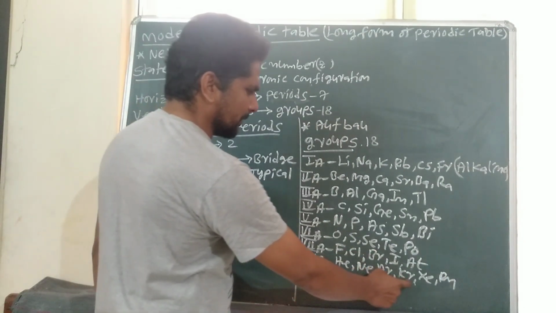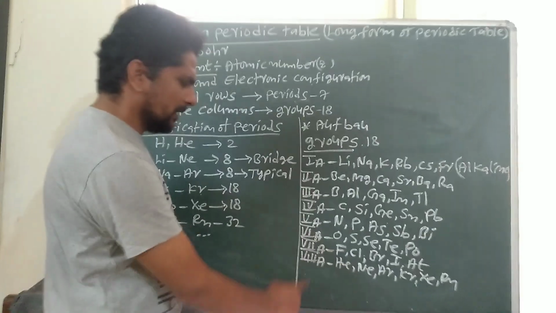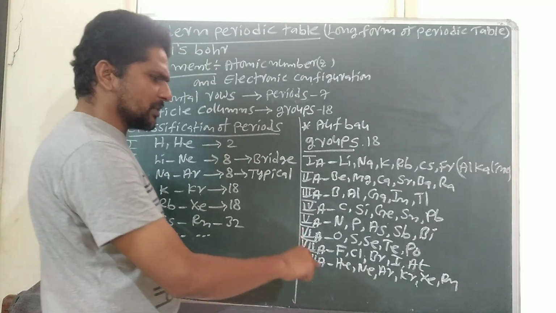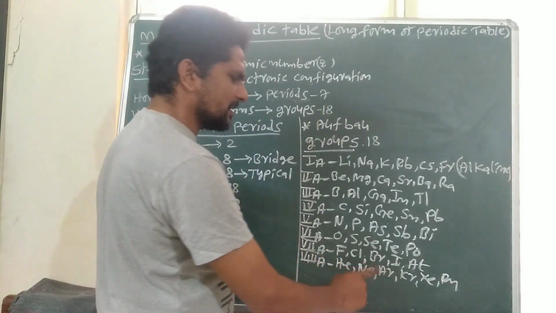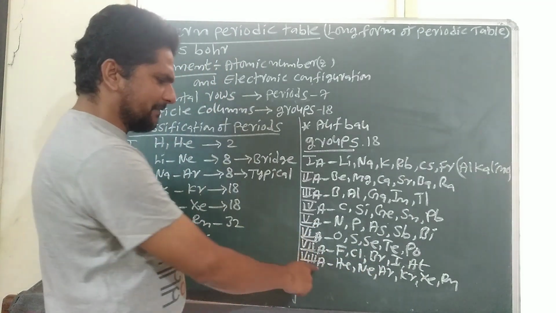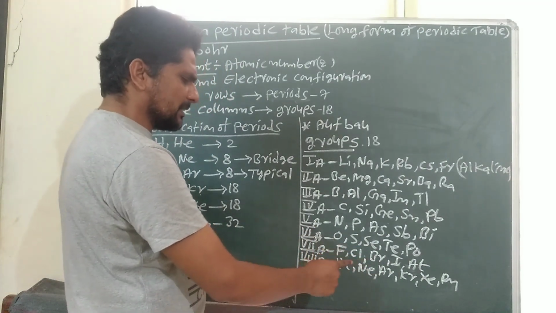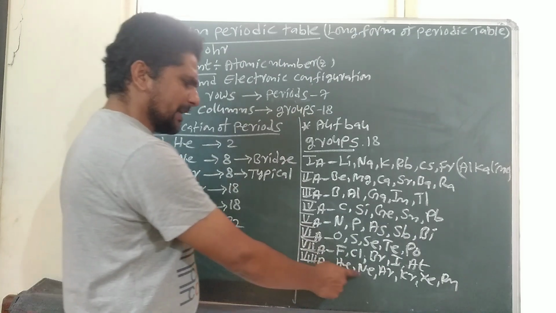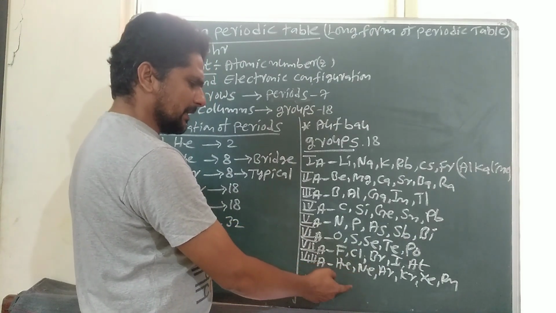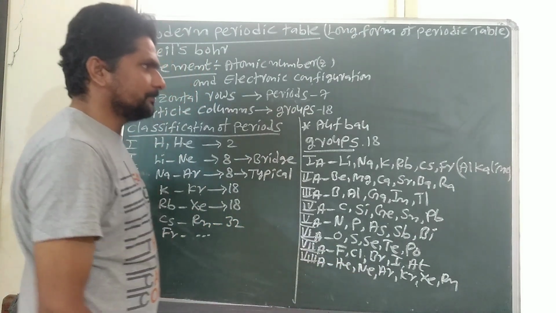Helium, neon, argon, krypton, xenon, radon belong to the VIIIA group. These are also known as zero group elements because the valency of the VIIIA group elements is zero. These are also known as noble gases, inert gases and aerogens.